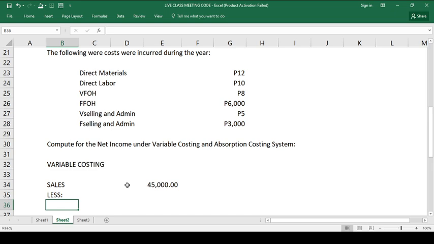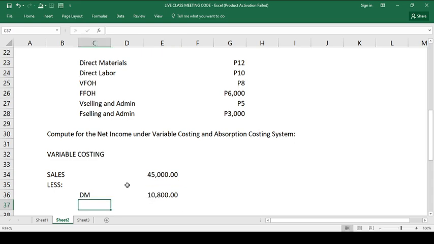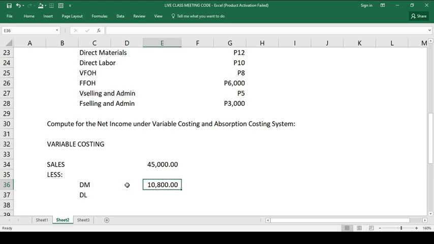Take note, direct materials, direct labor, and variable factory overhead are variable cost under production. So, we have direct materials, which is 12 pesos each, multiplied by 900, kasi 900 lang ang naibenta. So, we have 10,000. We have direct labor, sabi sa problem, we have 10.